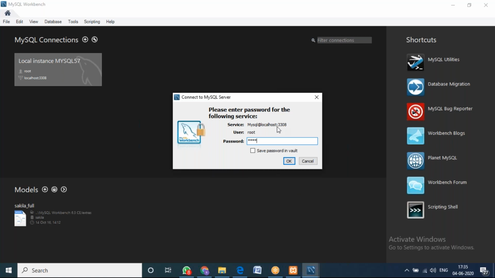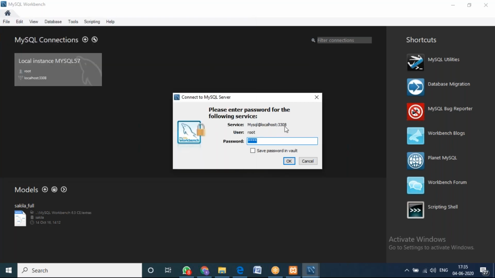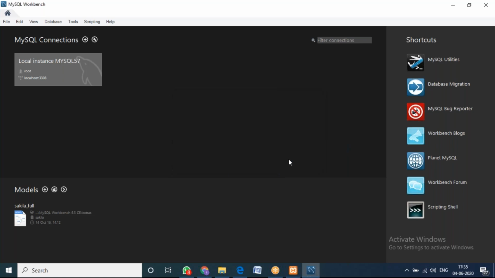The default password will be root. See, as I said, already in XAMPP I'm using 3306, or 3307, the default MySQL port. That's why I have changed it here to 3308. You can see here I'm using 3306, here I changed to 3308. If you do not change this, again you will get the problem. Your MySQL won't work. So if you have not installed yet, just go and change the port number to 3308 or 3310 or something. Then click on yes.